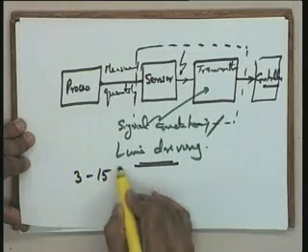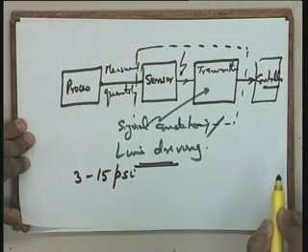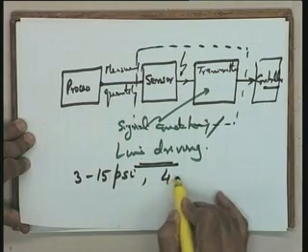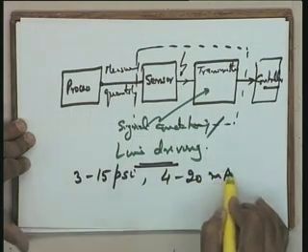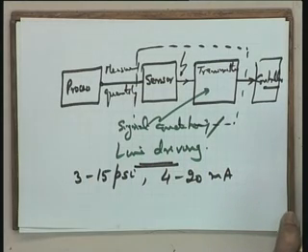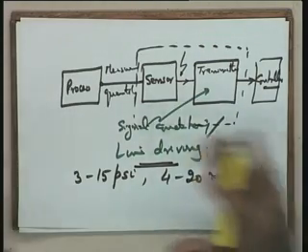So, I say now that the standards for the pressure signals are going to be, for our discussion, 3 to 15 psi, which are the normal industrial standards, and for the current signals are going to be 4 to 20 milliamperes, and this current is for the transmission. Naturally, voltage to current conversion at the sensor point and current to voltage conversion at the controller point will be needed to have the complete hardware. In my block diagrammatic representation, I may not be showing all the time voltage to current or current to voltage conversions.